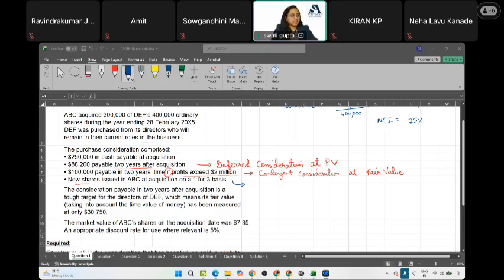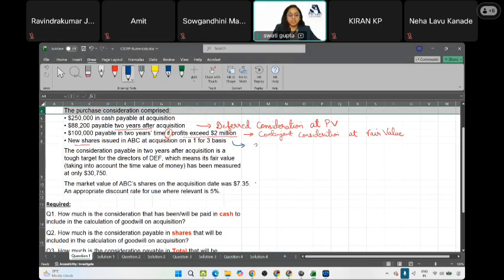Okay, I've got 2 answers and they say 1 lakh shares. On a 1-for-3 basis, for every 3 shares acquired, they will issue 1 share. 3 lakh shares were acquired, so out of this 3 lakh shares, for every 3 shares, they are issuing 1 share.